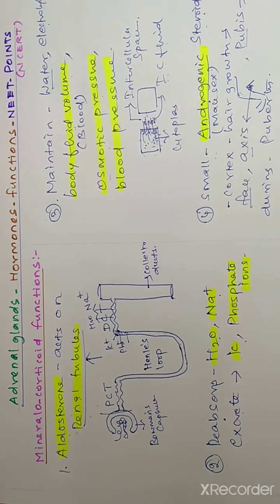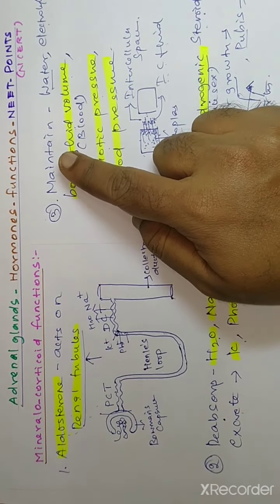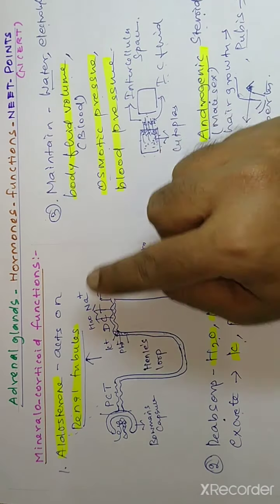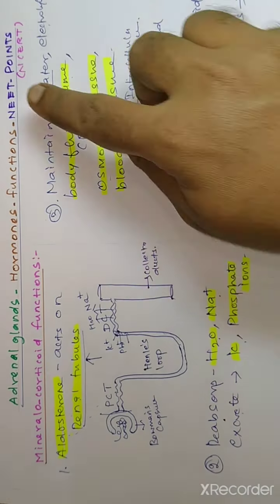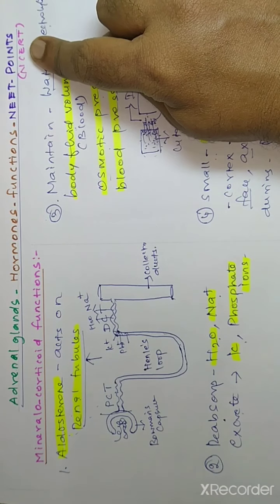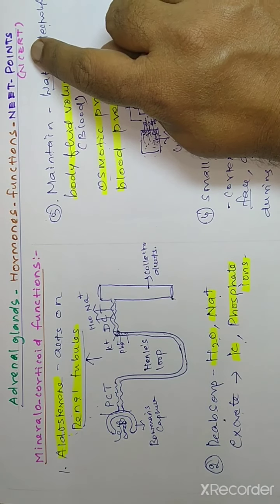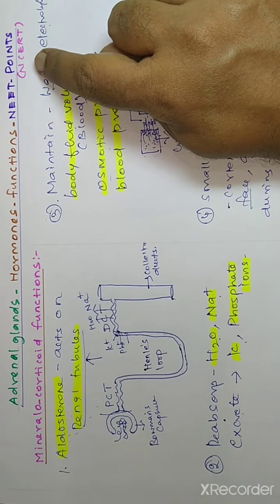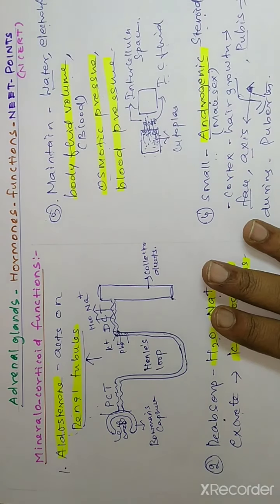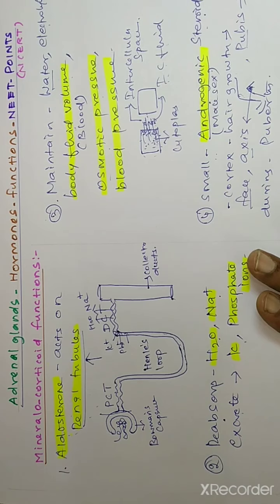That's all about the adrenal gland NEET points at NCERT level. In adrenal gland part 2, we will discuss the golden points at NEET level. This is part 1, the NEET points at NCERT concept level. The golden points we will discuss at NEET level concept, which are extracted from various higher standard NEET biology books. Thank you.